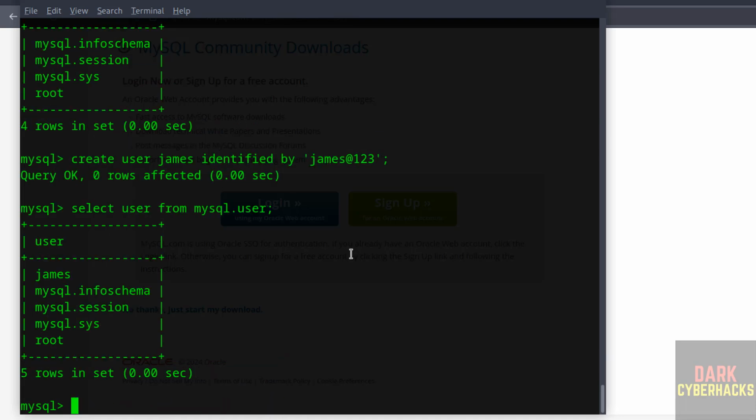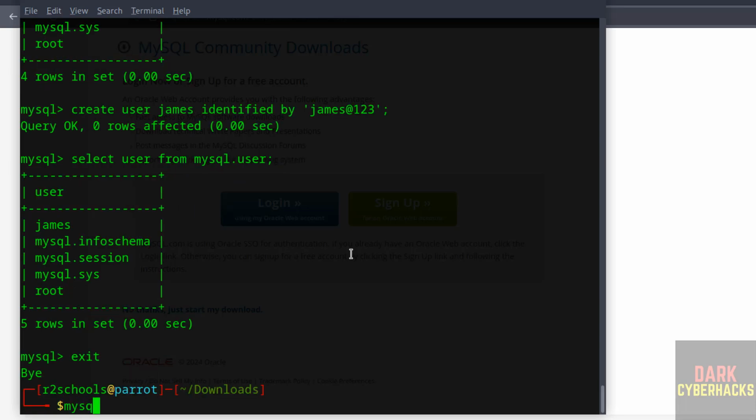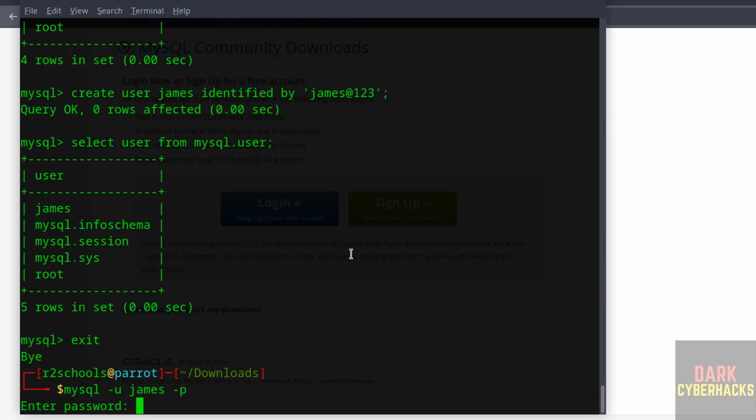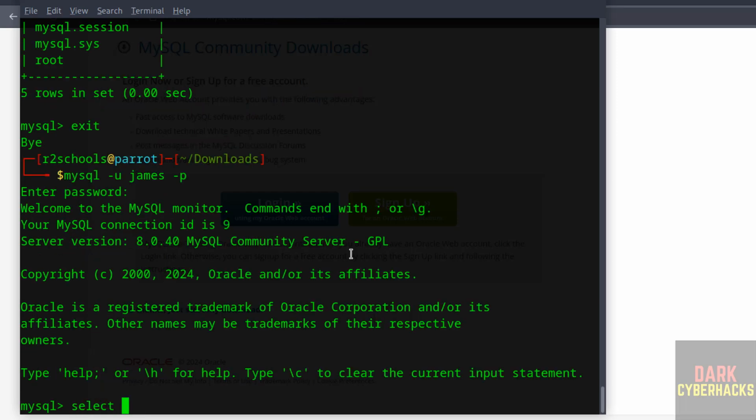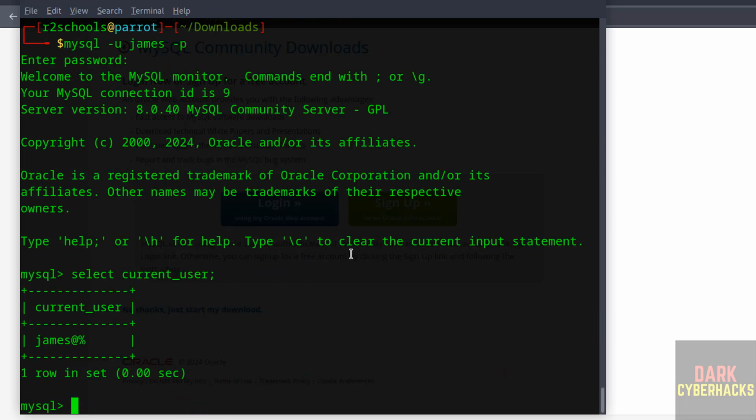Now try to connect to MySQL server with this user. Exit. MySQL -u James -p. Then provide the password that we have given for this user. Now verify the current user. Select current_user. See, we have connected with the user James.